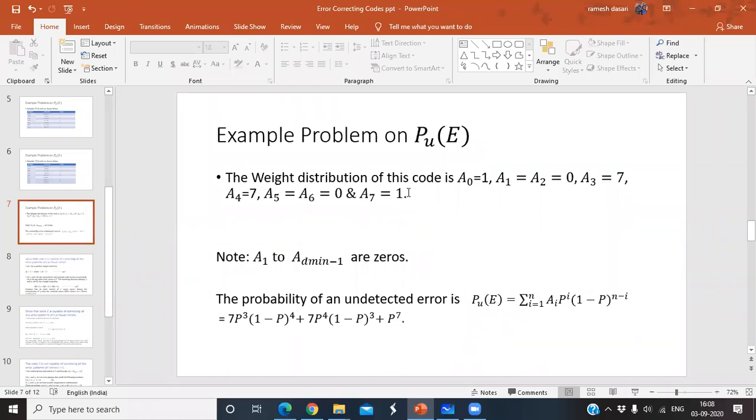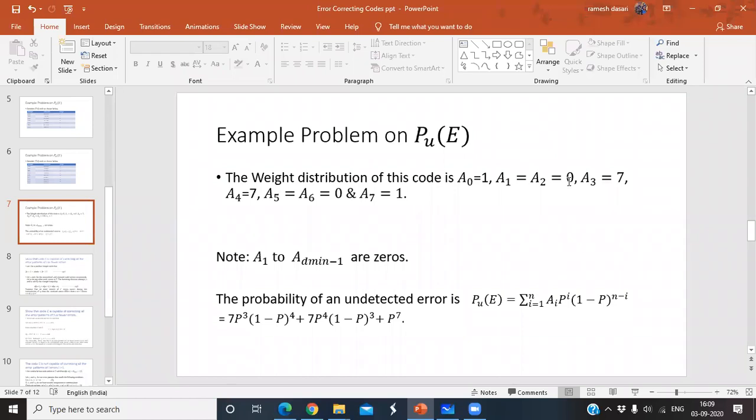Because for 1 1 1 1 the code word is all ones. Is it okay? An important note I mentioned here: A1 to A(D minimum minus 1) are zeros. So when you go for the 7,4 code, what is the minimum distance, except the zero code word? Minimum distance equal to 3. That means A(D minimum minus 1), 3 minus 1, A2. That means A1 to A2 are zeros. That's why A1 equal to 0, A2 equal to 0.